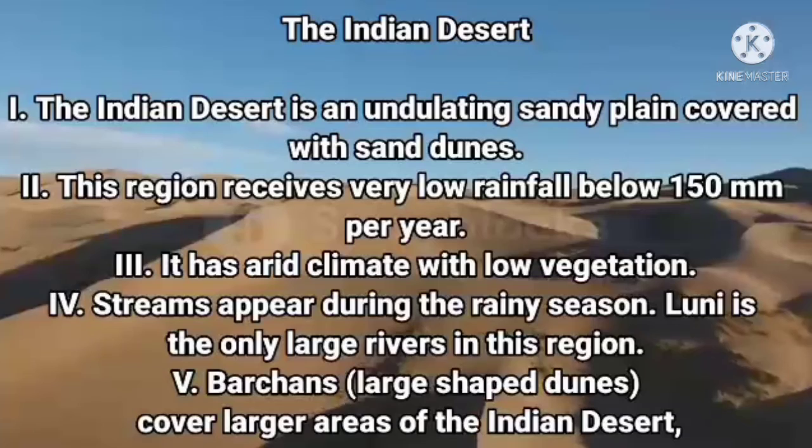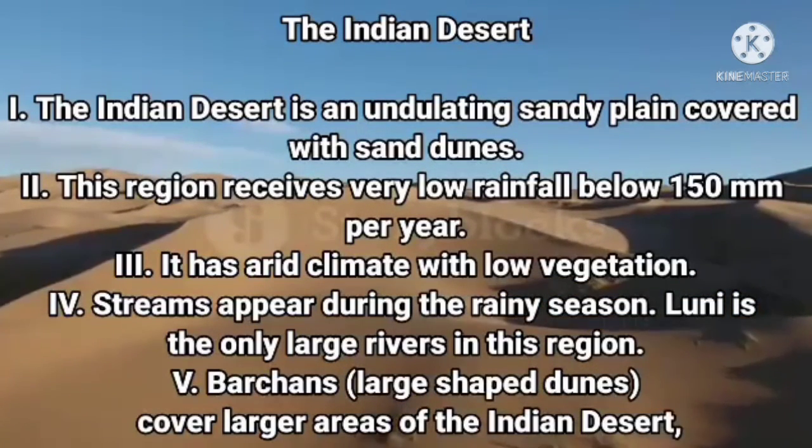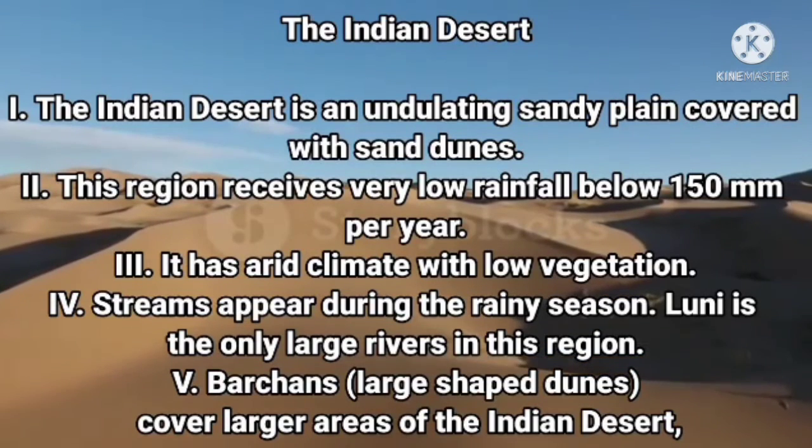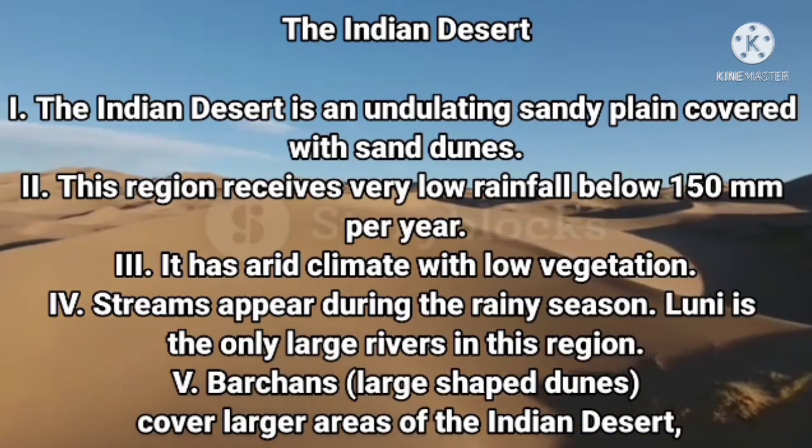Students, now let's see about the Indian desert. It extends northwest of the Aravalli Hills. The region receives low rainfall, below 150 millimeters.